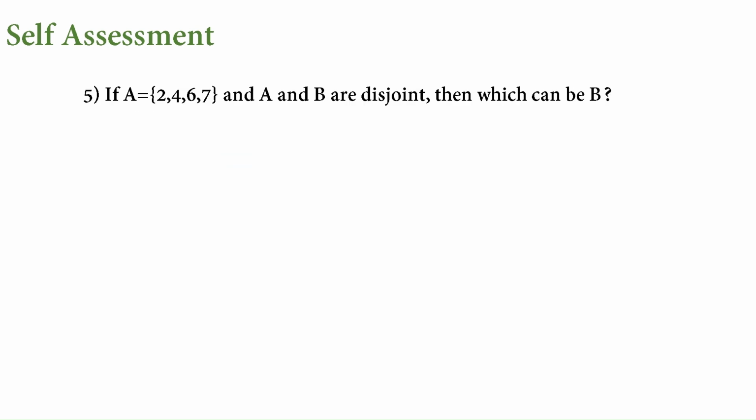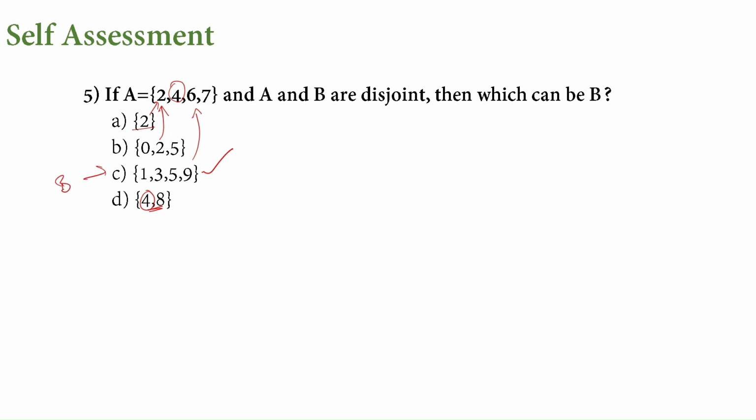Next question. A is given. A and B are disjoint. So what is B? Disjoint means there shouldn't be any common element between both the sets. Then only we call it disjoint. Now if we see this first one, 2 is there, so this can't be disjoint. Again 2 is there. Now for the C option, 1, 3, 5, 9. We don't have any of these elements in A. So this is the answer. Again here if we see 4 and 8, 4 is here and 4 is also there in A. So C is the answer. C is the disjoint set with A.